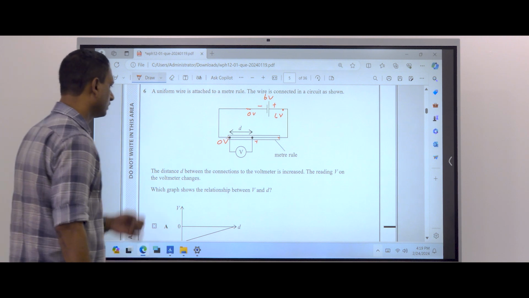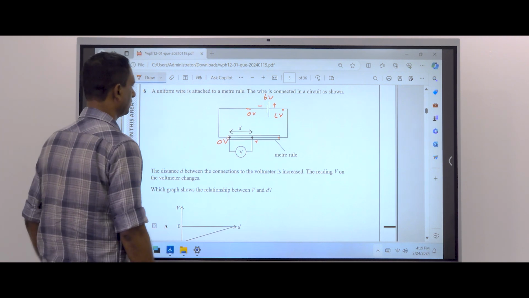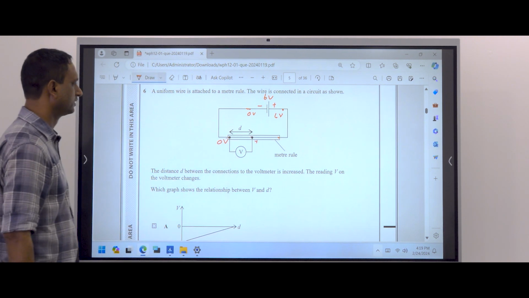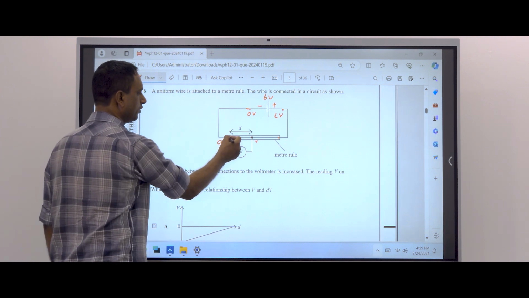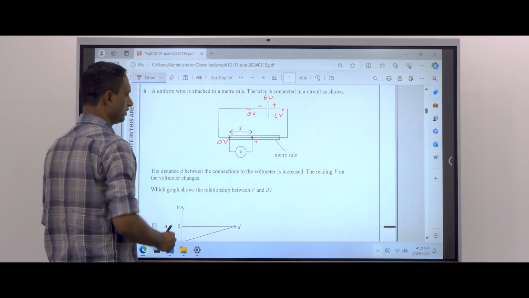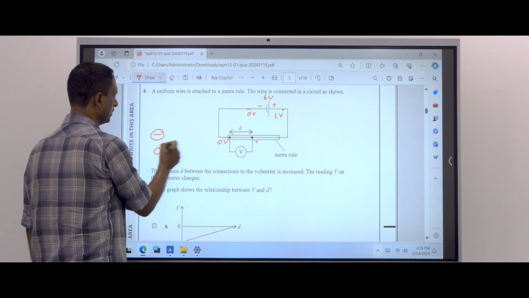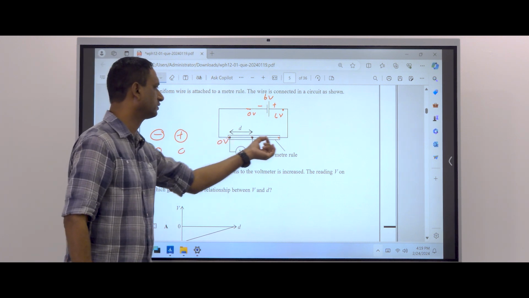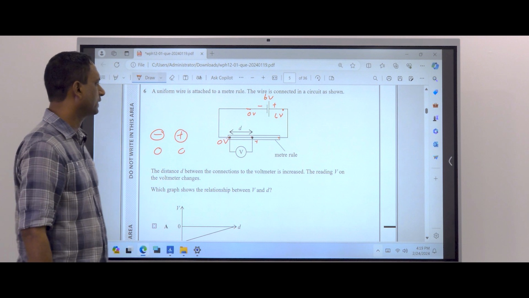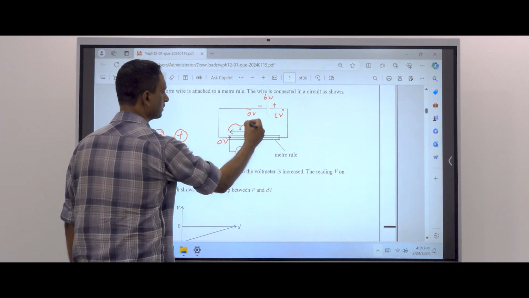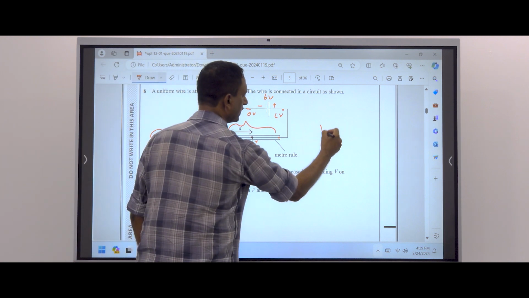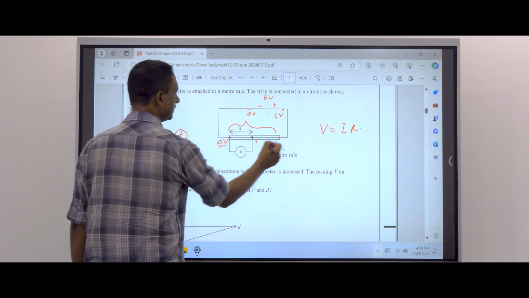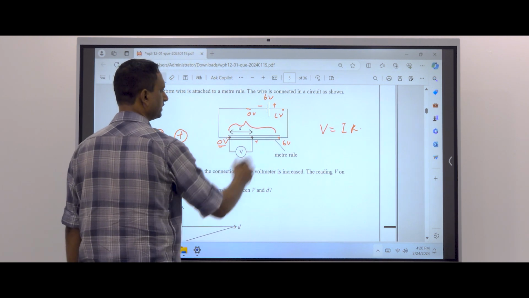Okay. Then when this terminal is here, there is no potential difference, because the negative end is on 0 and the positive end is also on 0. But when the positive end is moved towards the right, this wire has a resistance, then V equals IR. This side 0 volt, this side 6 volt. Maximum potential is 6 volt.